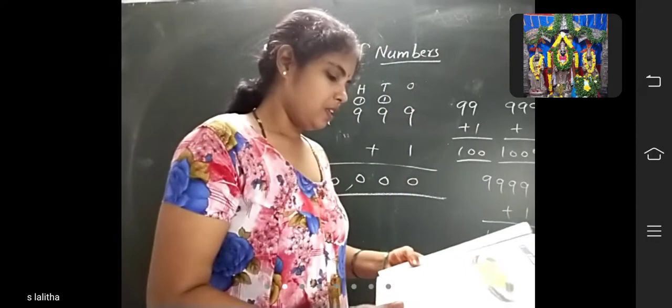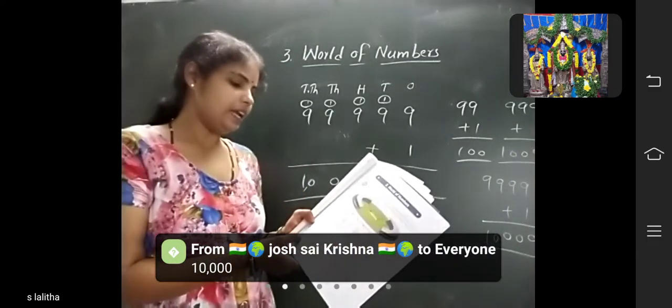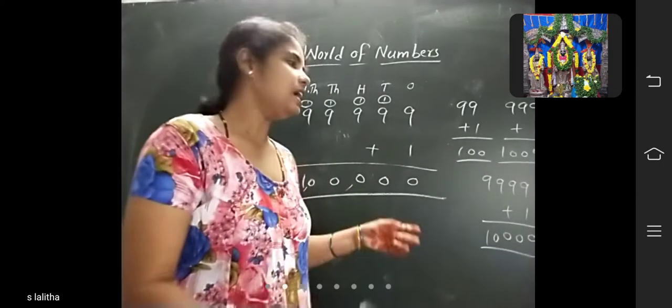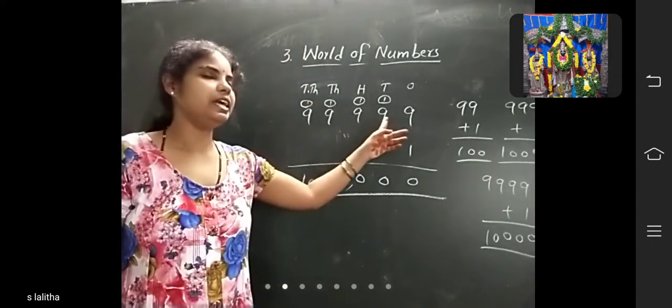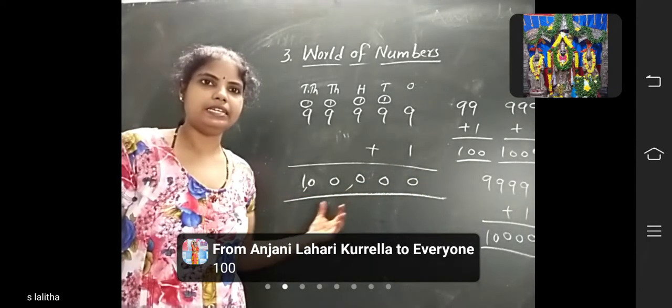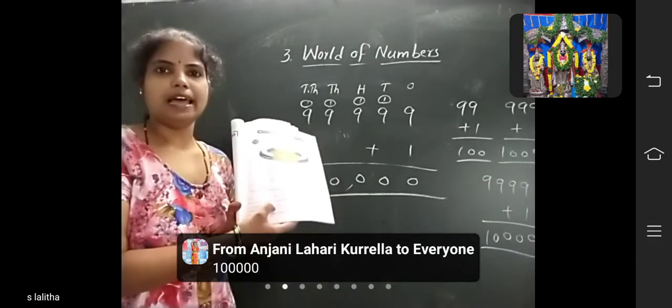Okay, children, fill in the blanks to extend the pattern. 99,999 plus 1. What will be the answer? 1 lakh. Write this number, 1 lakh, in this blank.